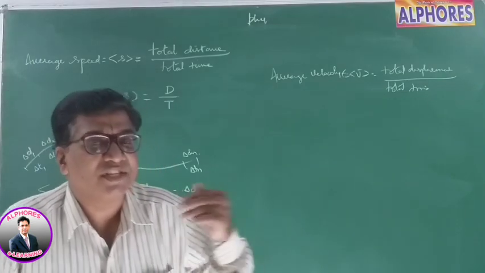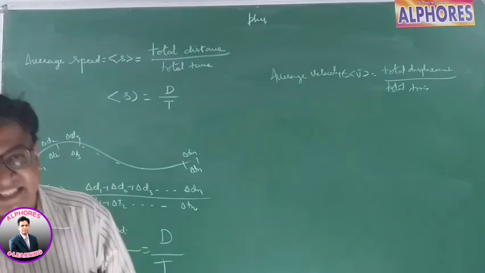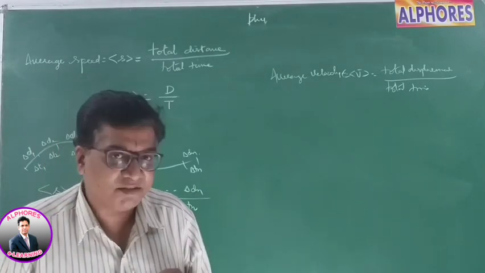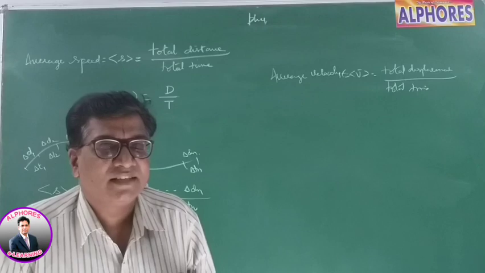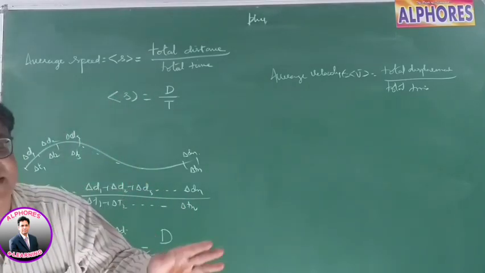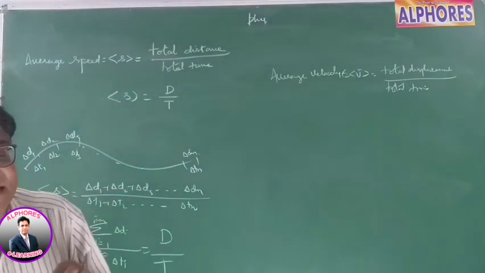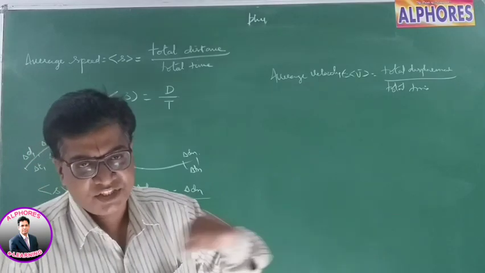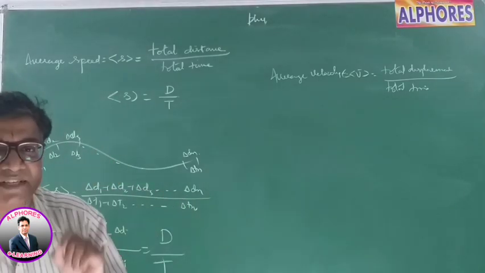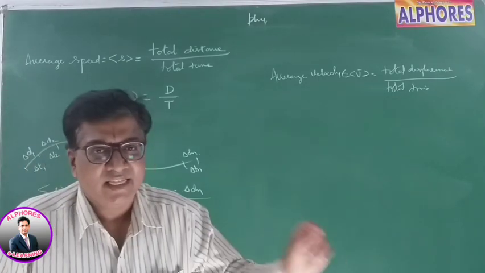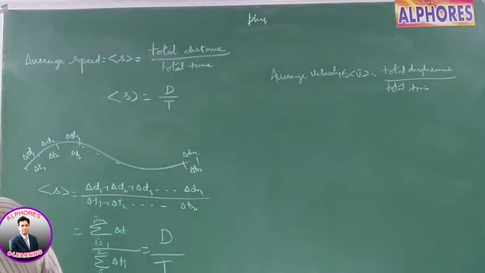The amount of change in position is given by distance, the path length. The change in position along the path is the path length, that is distance. The change in position along a straight line, from initial point to final point, is displacement, the shortest distance in a particular direction.